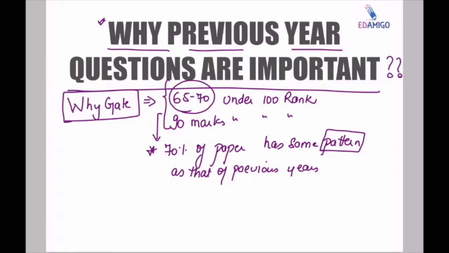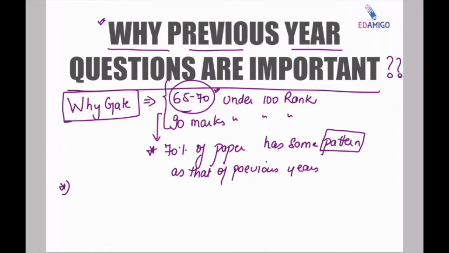So if you are able to solve the previous year questions and if you are able to understand the concepts which are getting applied in the previous year questions, then there are high chances that you will be getting around 65 to 70 marks in GATE very easily. And this much is sufficient for electronics and instrumentation. For electrical students, you can also analyze that 70 to 80% of the paper is similar. So they just have to put in some more effort.